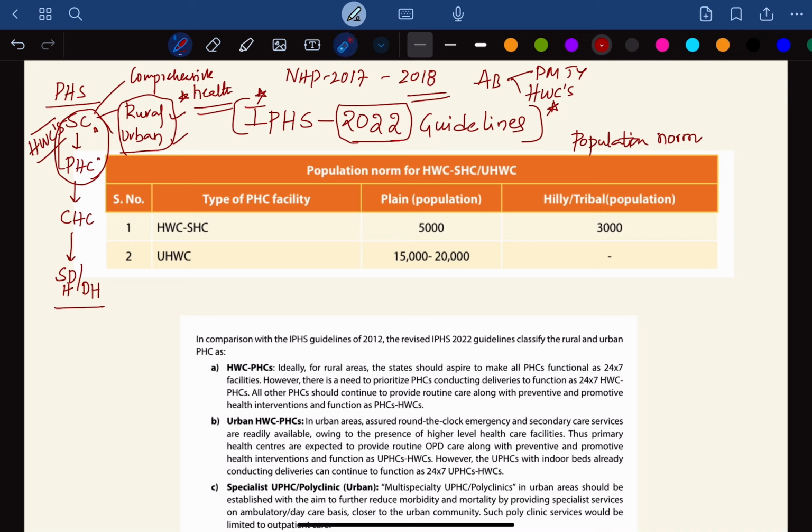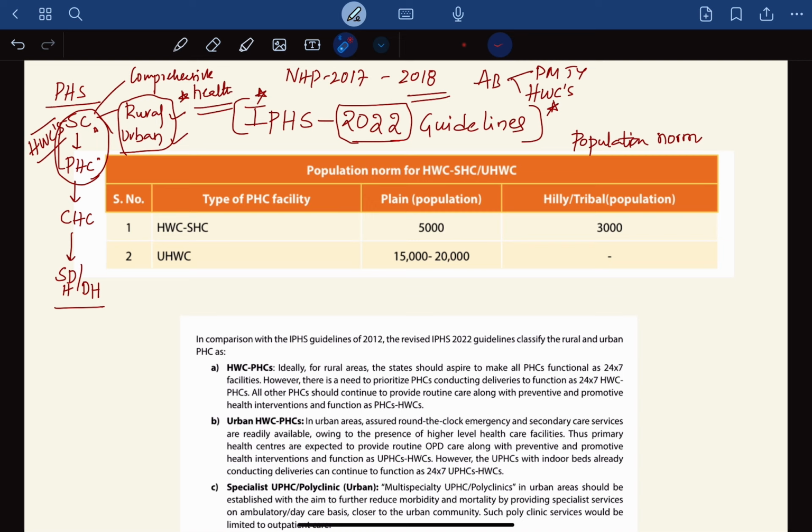Now let's get into the main topic of discussion, that is, what is the population norm for the health and wellness center, that is, the sub-center. We have two types of sub-centers. One is urban, which is the urban health and wellness center. The other is on the rural side, which we still call a health and wellness center, which is a sub-center.